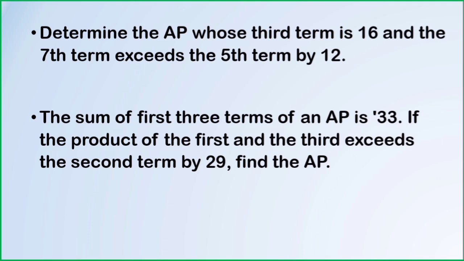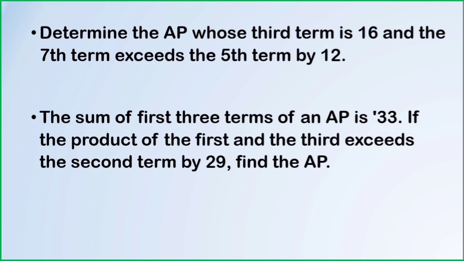Next, a similar question. Determine AP whose 3rd term is 16 and the 7th term exceeds the 5th term by 12. Exceeds means what you should do? You should add. Given A3 equals 16 and the next condition is 7th term exceeds the 5th term by 12. Therefore, A7 equals A5 plus 12.